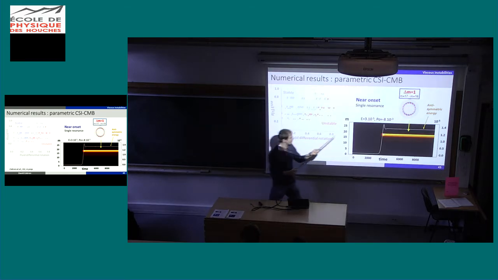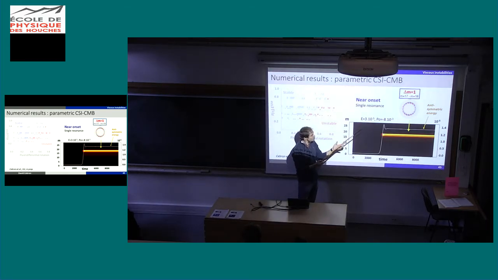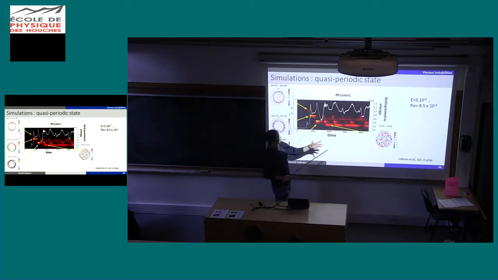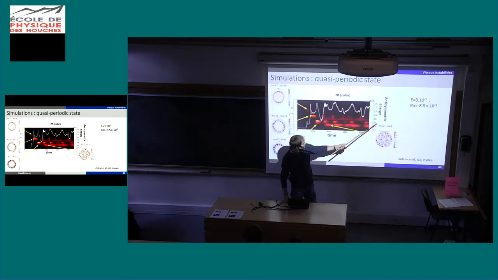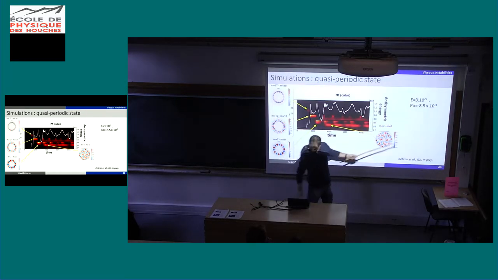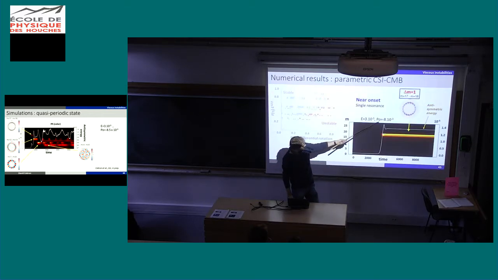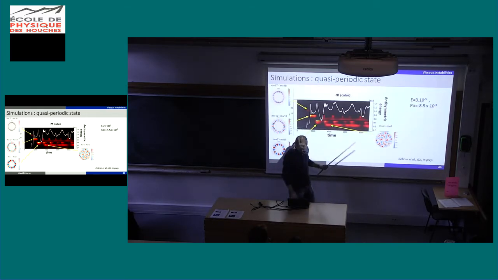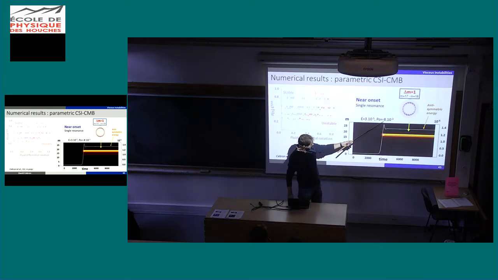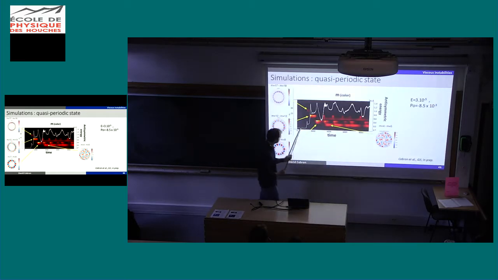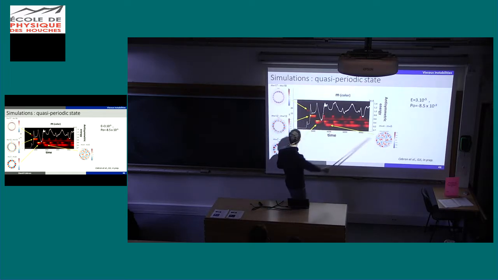Here, because the parameters are not too strong, we have a single simple resonance. But if I increase the parameters a bit, look at the Ekman number, it's the same, but the Poincaré number, is it the same? No, it's not the same. It's a small modification, minus 8 to minus 8.5. You see that you've got the primary instability, then the second resonance, and then some quasi-periodic state with such a flow, whereas here we are quite laminar.